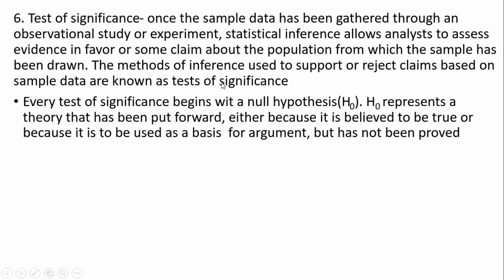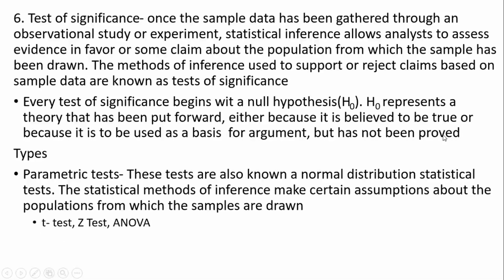Every test of significance begins with a null hypothesis, H0. H0 represents a theory that has been put forward either because it is believed to be true or because it is used as a base of argument but has not been proved. There are two types of tests: parametric and non-parametric.